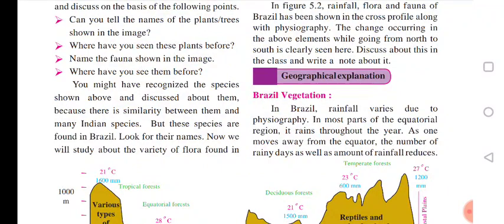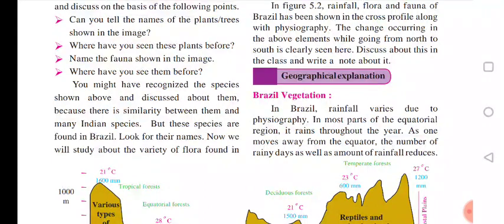Next, you might have recognized the species shown above and discuss them, because there is similarity between them and many Indian species. You must have seen such species in both India and Brazil. Now we will study the flora, which means plants, found in Brazil.